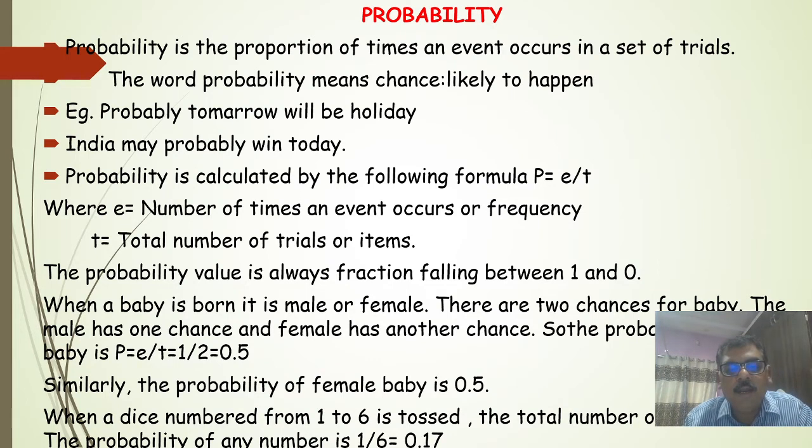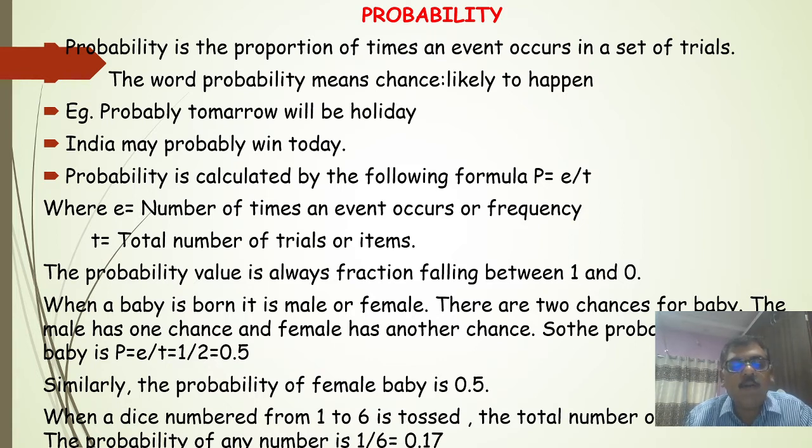When a baby is born, it will be either male or female. There are two chances for the baby. The male has one chance and female has another chance. So the probability of a male baby is P equal to E by T, that equals 1 by 2, that is 0.5. Means 50% chances of a male baby, and 50% chances of a female baby. Similarly, the probability of a female baby is the same, that is 0.5.